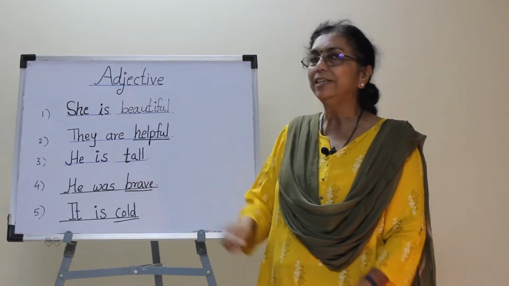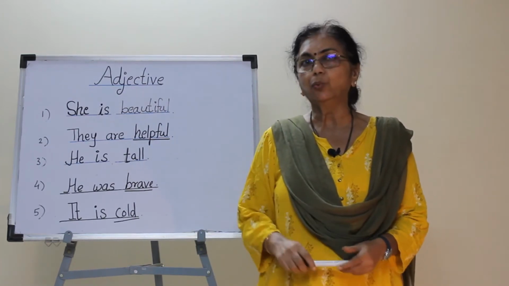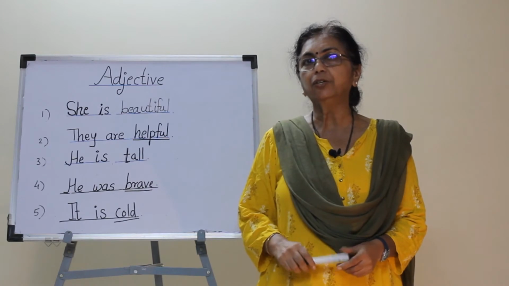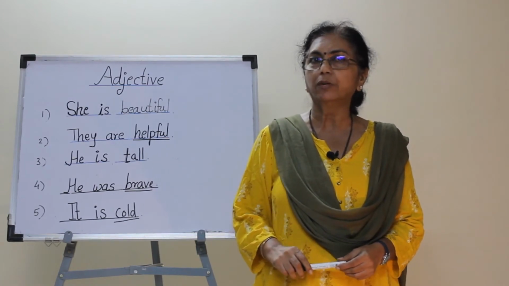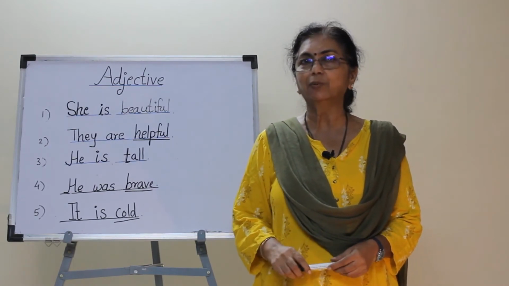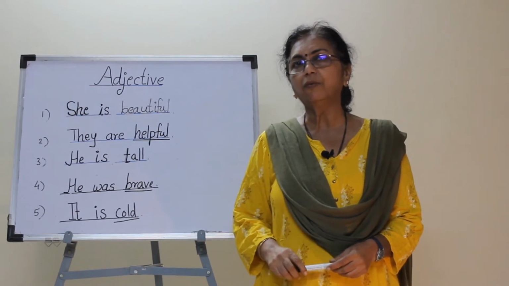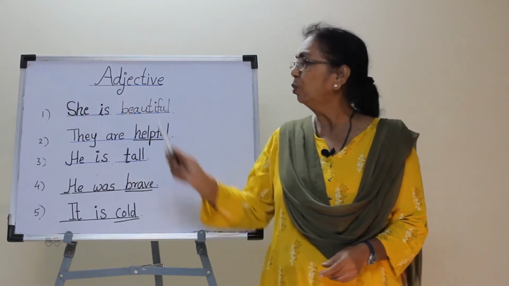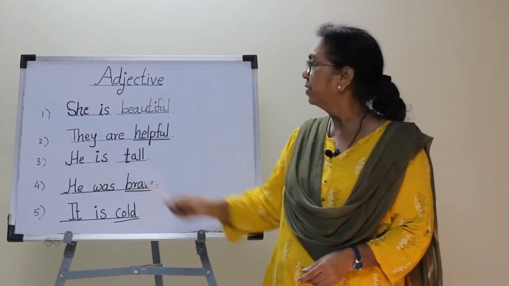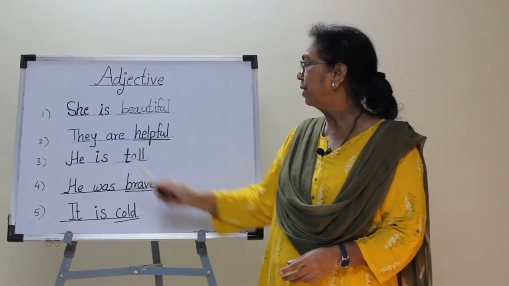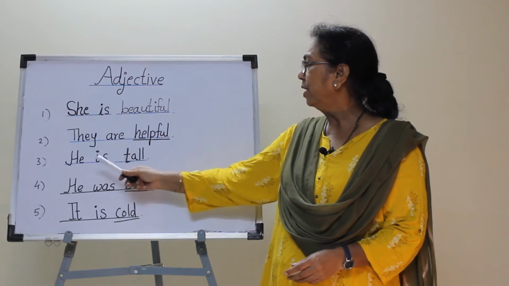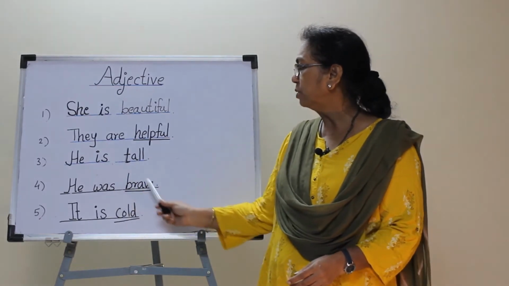The word adjective means added to. It adds the information of a noun or a pronoun. That means it describes a noun. It tells the quality of a noun or a pronoun. Now look at these examples. She is beautiful. They are helpful. He is tall. He was brave.